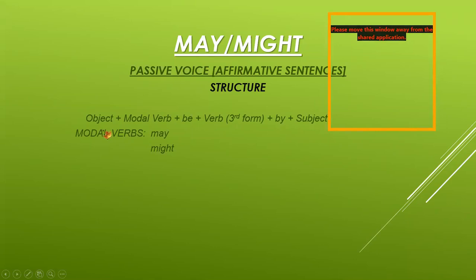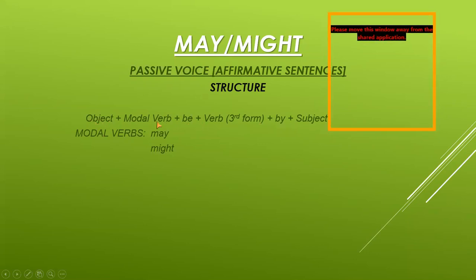Object and subject interchange their places. So object comes first and subject comes at the end. The structure is object plus modal verb plus be plus third form of verb plus by plus subject, full stop.